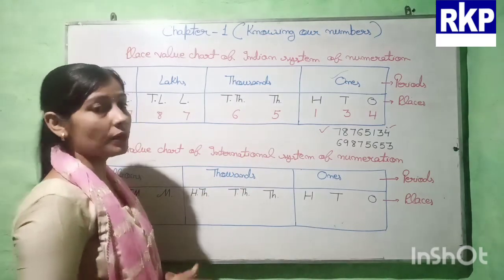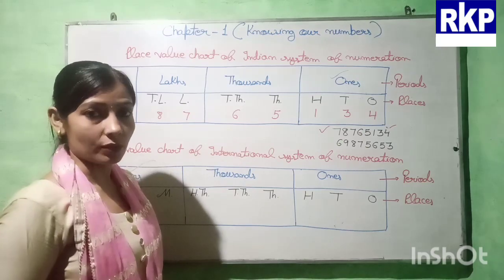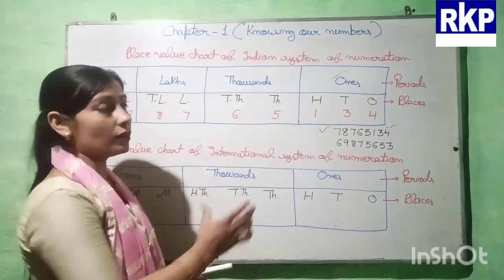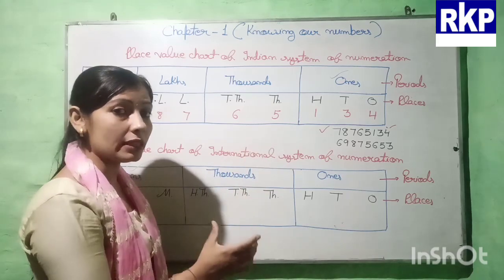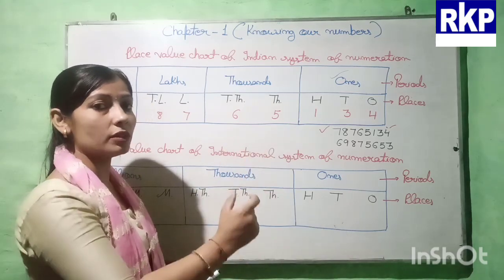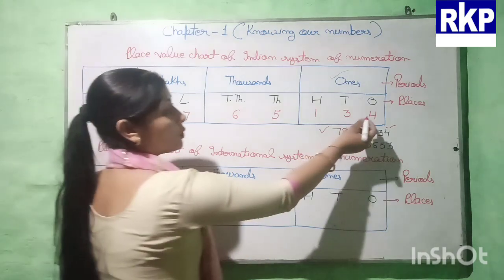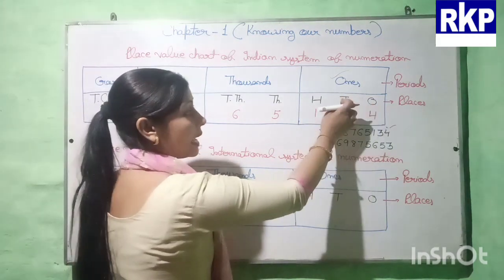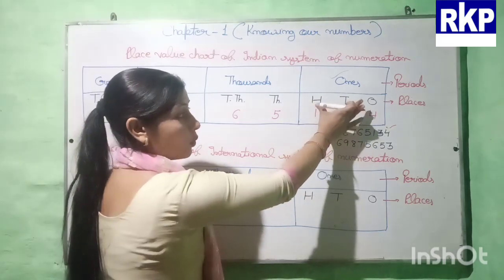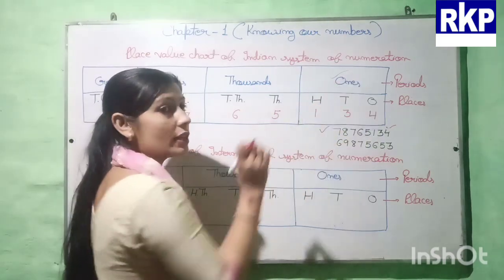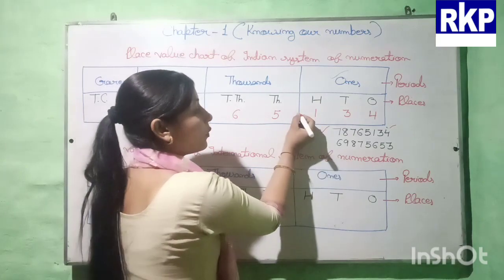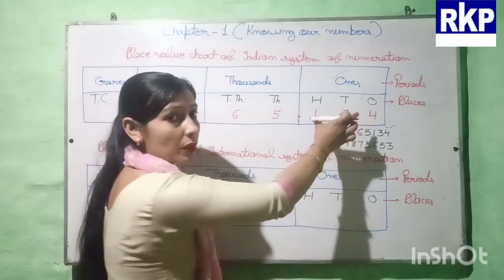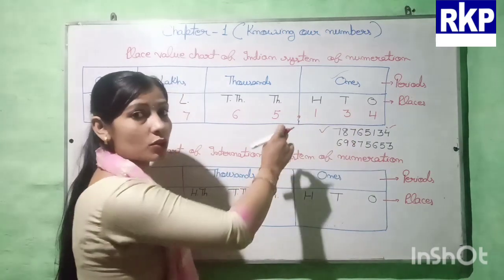Now let us see how we can put the commas. How can we put the commas? After completing one period, after completing one family, we put the commas. So here 1, 2, 3, ones, tens, hundreds, these all are the members of the ones family. So where do we put the comma? Here. After completing this period, we put the first comma.